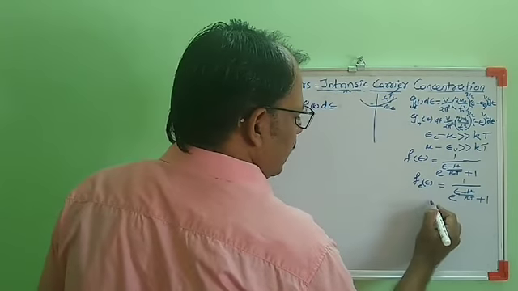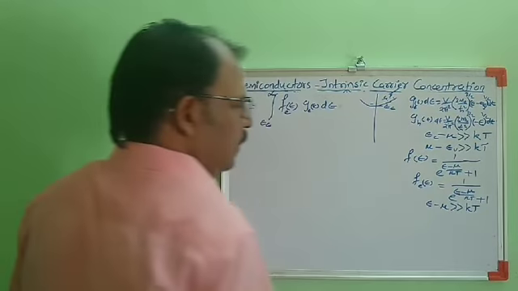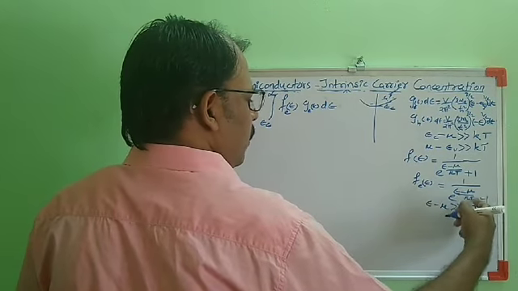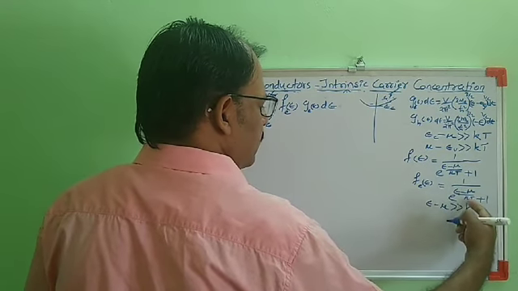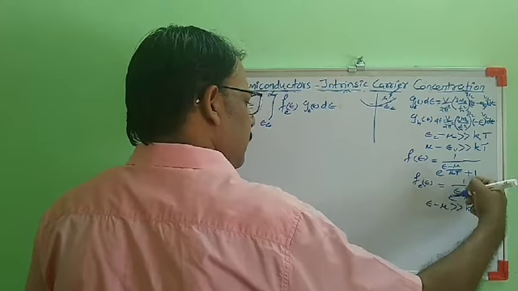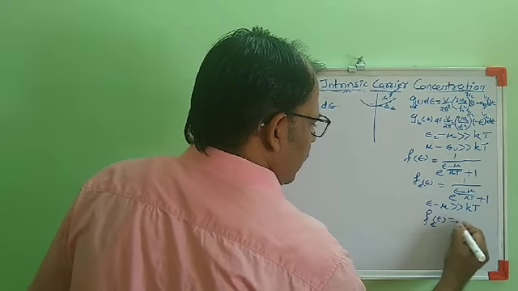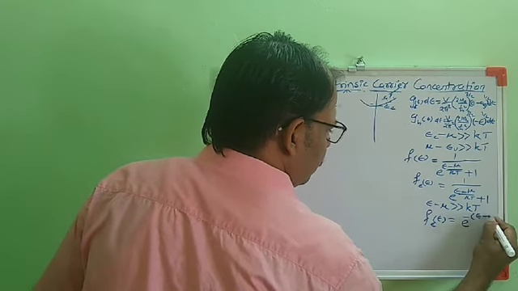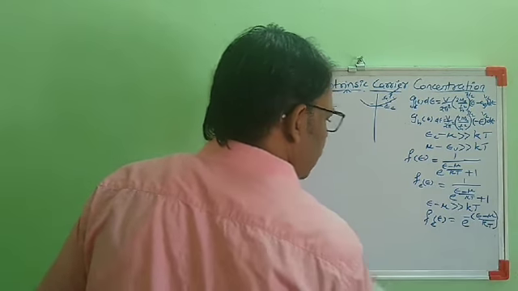That means in this case, E minus mu is very much greater than kT. If E minus mu is very much greater than kT, this exponential term will be big compared to 1. So we can take it as 1 by e raised to (E minus mu) by kT, or taking this term to the numerator, we can write f of E equal to e raised to minus of (E minus mu) by kT.